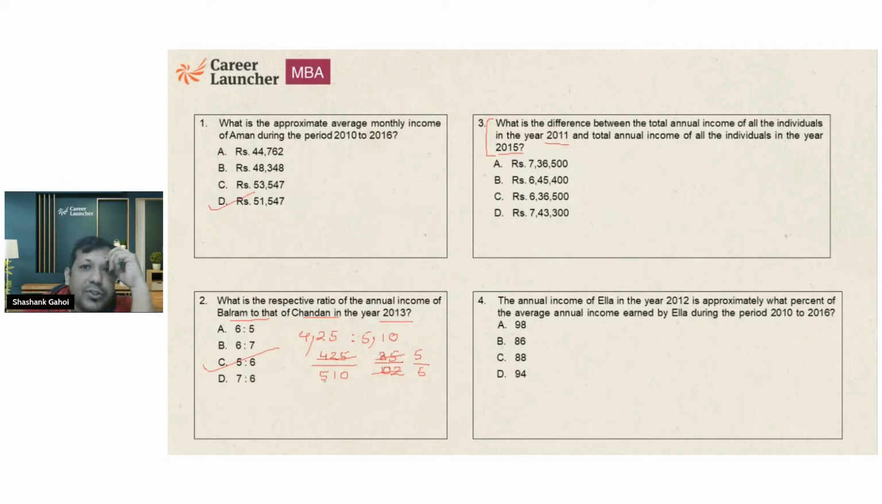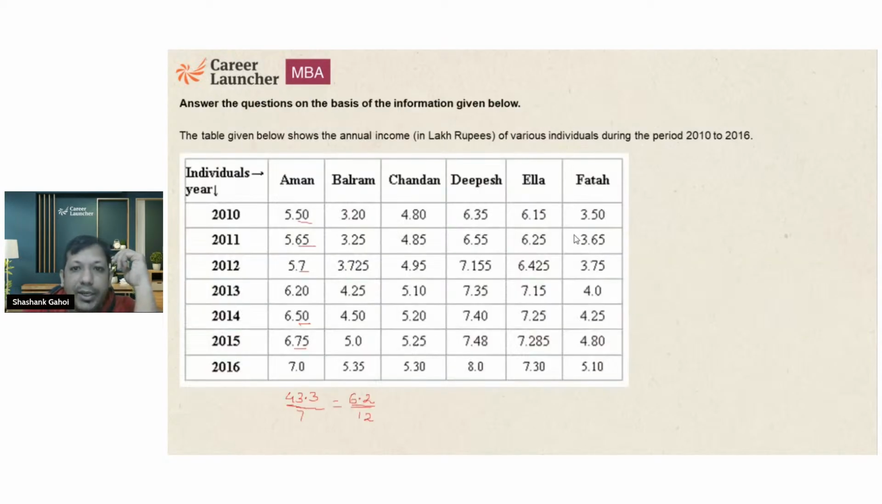So we have to solve for 2011 and 2015. Now let's see. Okay, so how to solve? I take 2015 and 2011, and I need the difference for everyone. So 6.75 minus 5.65 is going to be 1.1. I am directly writing the differences. I'm not adding these numbers and adding those numbers, then taking the difference. I'm directly taking the differences. Now, next number comes out to be 5 minus 3.25. That's going to be 1.75.